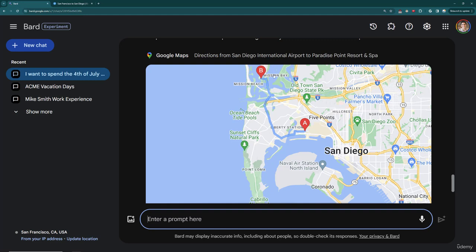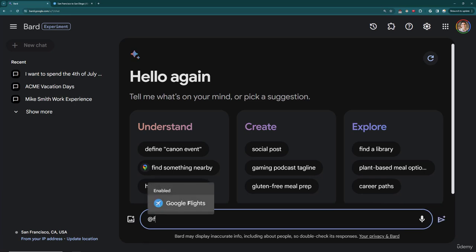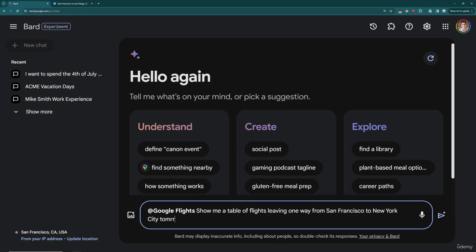So super powerful features here, and notice that I did not need to specify @Flights or @Hotels or @Google Maps. If you are having a conversation with BARD and it's not using flights or hotels when you do want it to, you can always specify that particular extension. So for example, I always have the option to say @ and then Google Flights here and say, show me a table of flights leaving one way from San Francisco to New York City. Oh, I don't know, we'll say tomorrow.